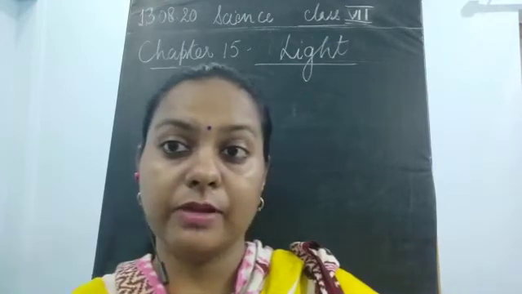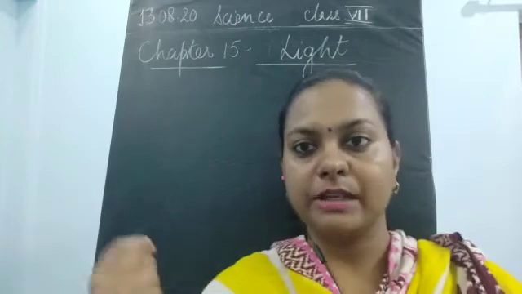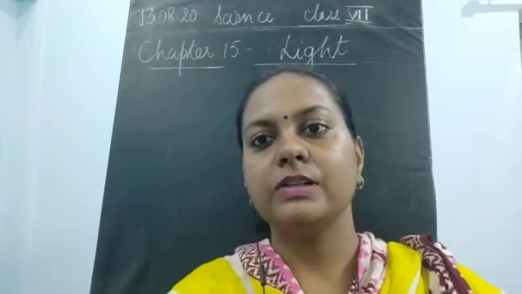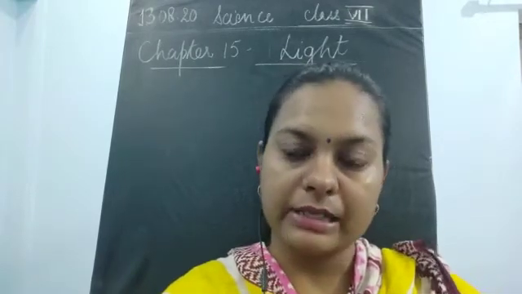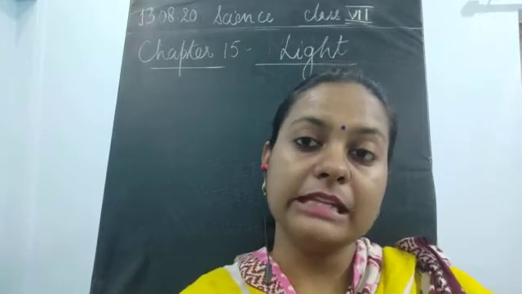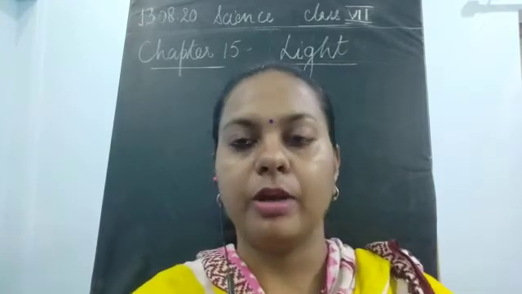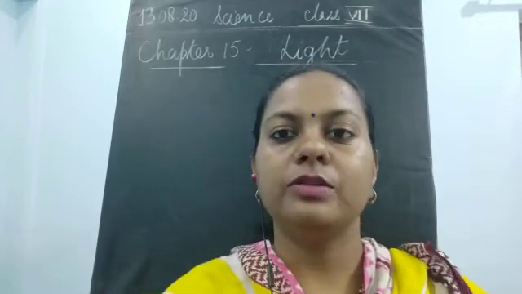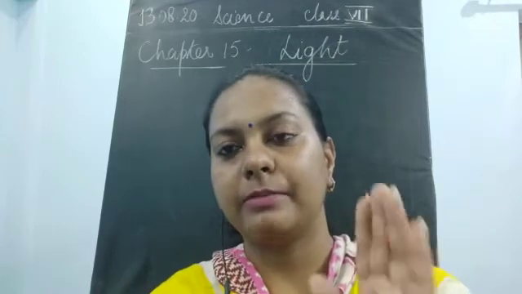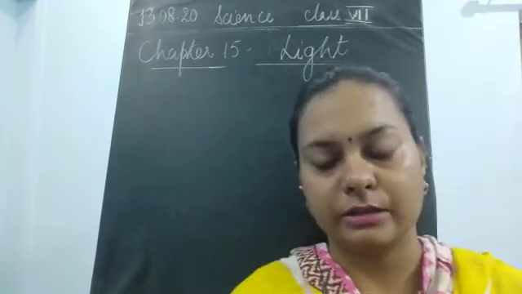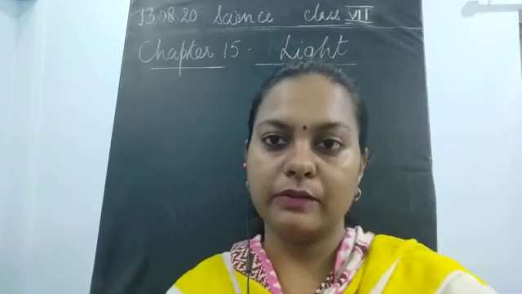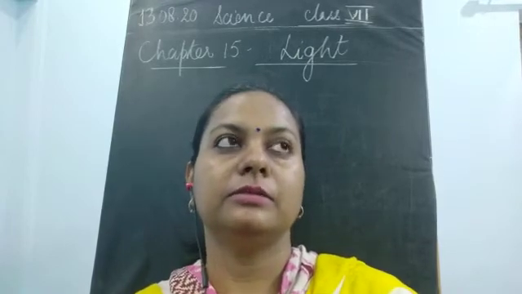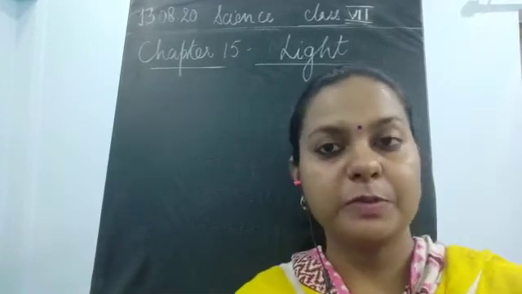The very first body which comes to our mind which emits light is the sun. The sun gives us rays. Sun rays mean it has one starting point. Then, if we talk about the beam of light, a beam is the concentration of the rays. So we have seen the difference between rays and the beam.